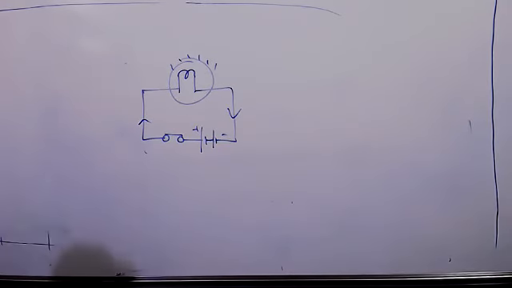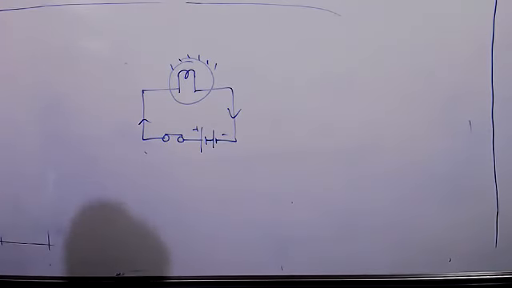So current is of two types. One is electrical current, which means electrons flow from negative to positive. The other is conventional current, where by convention positive is more and negative is less. Just as water flows from a high level to a low level, we have the conventional direction, from positive to negative.